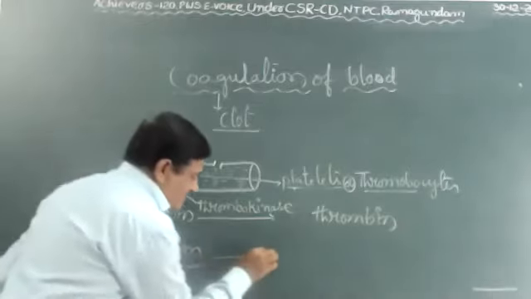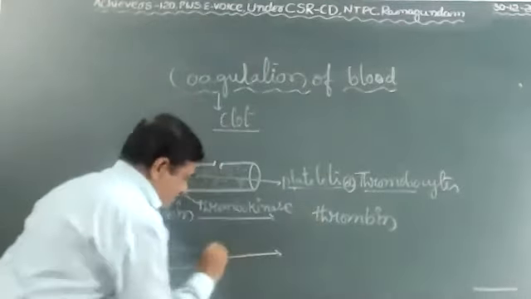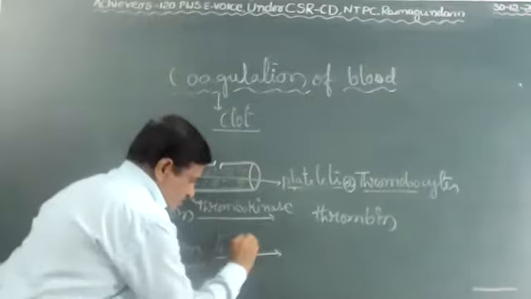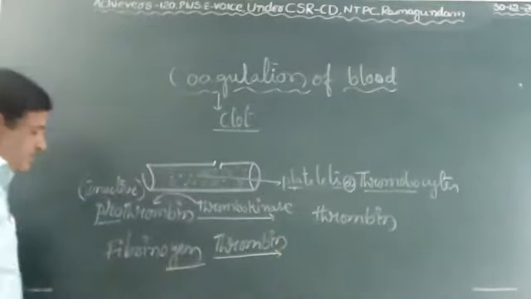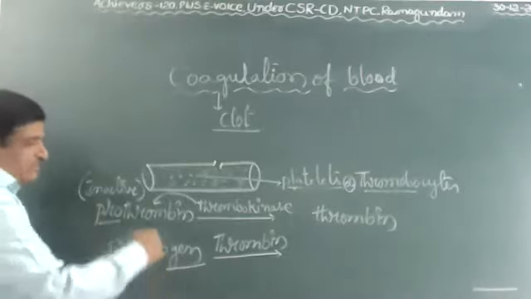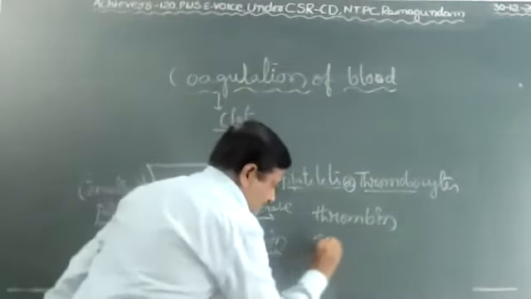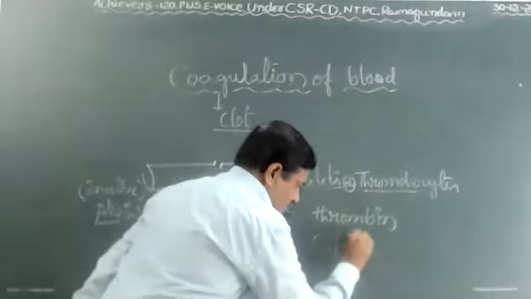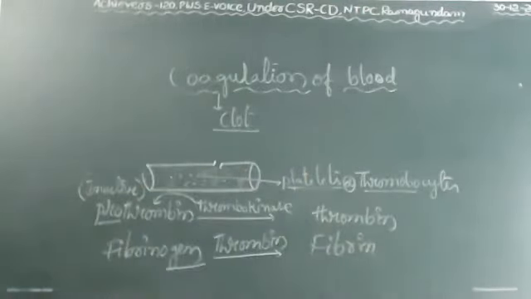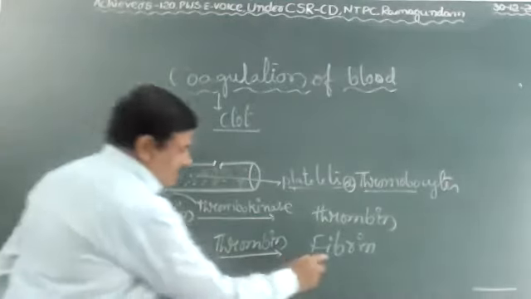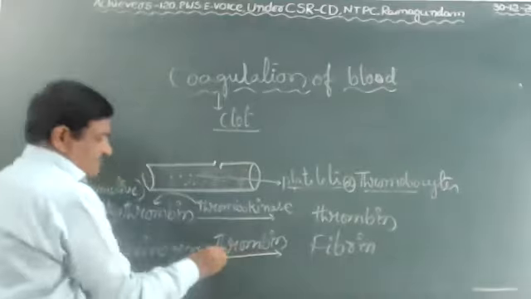In the presence of thrombin, fibrinogen converts into fibrin. Okay, fibrinogen converts into fibrin in the presence of thrombin.